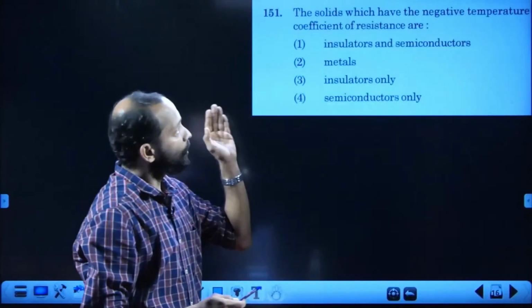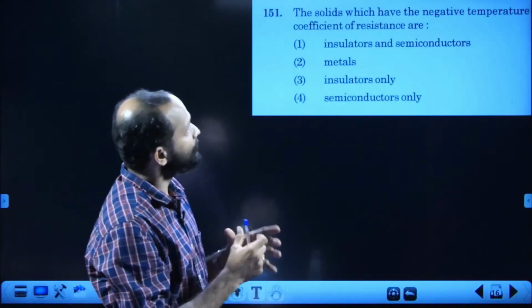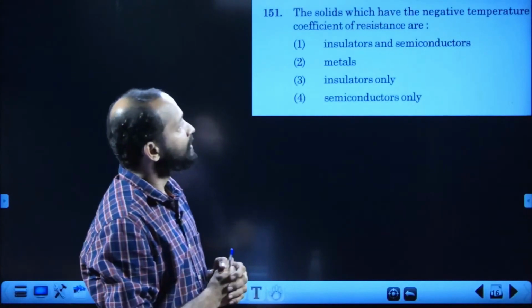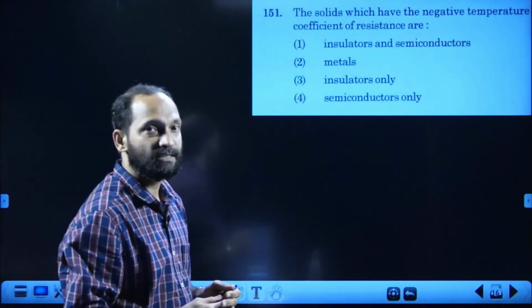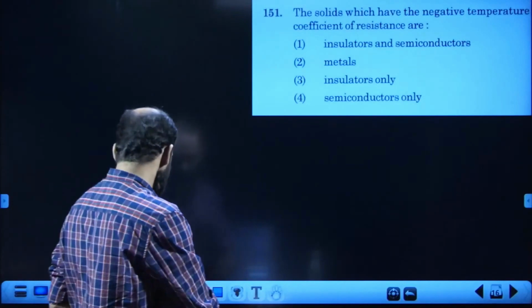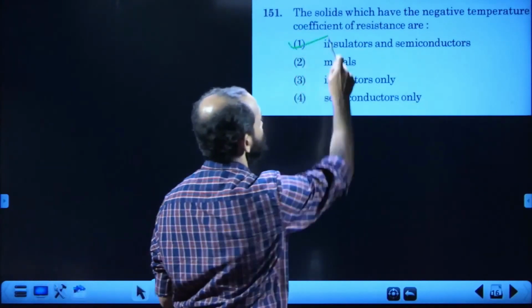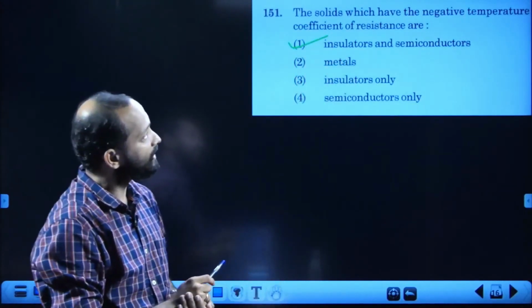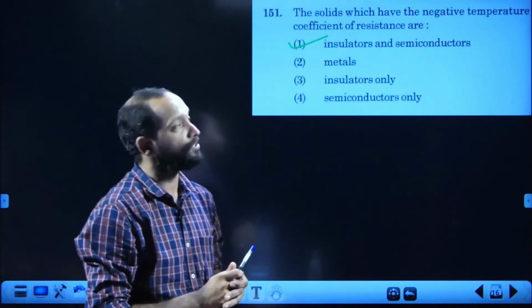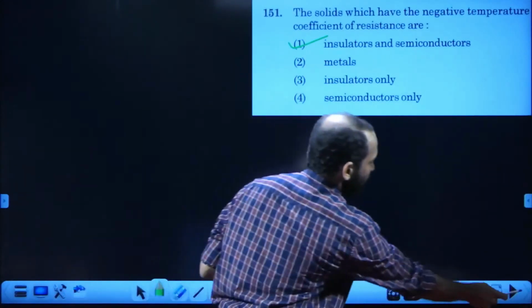151. The solids which have negative temperature coefficient of resistance are insulators and semiconductors. Data given from NCERT. You can refer NCERT, it is mentioned in NCERT. For insulators and semiconductors, temperature coefficient of resistivity is negative. 152 is the next one.